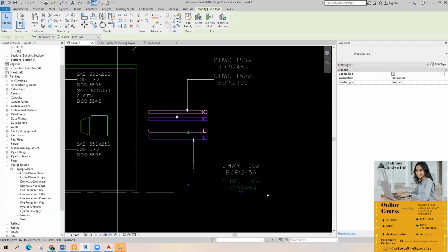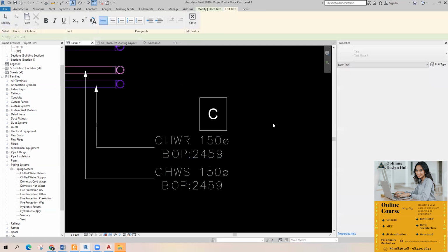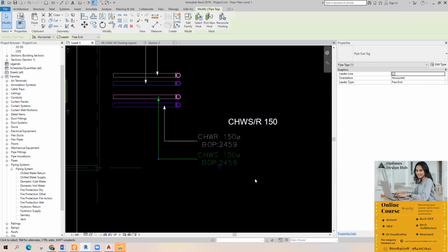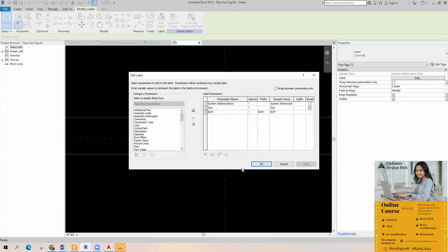In some cases, I think you have done shop drawings. So you will be writing a tag like this for your supply return, right? If you want to do this, you can change it like this.